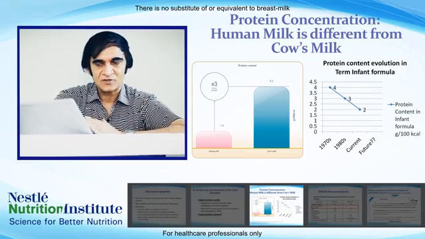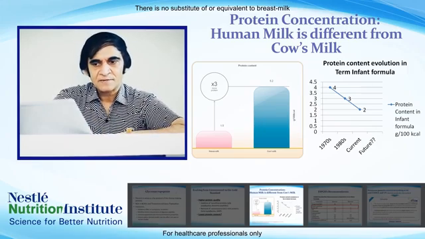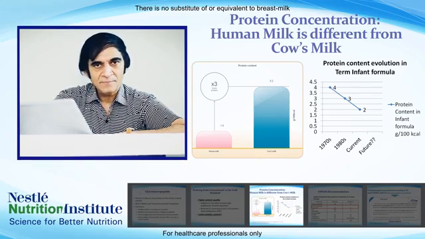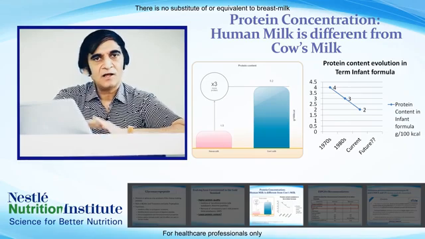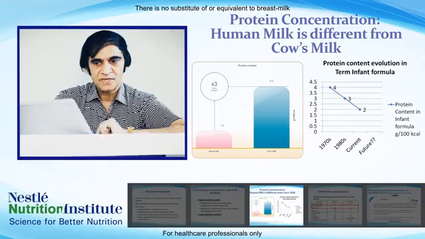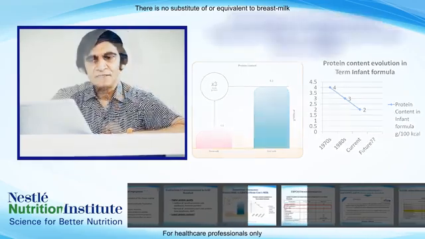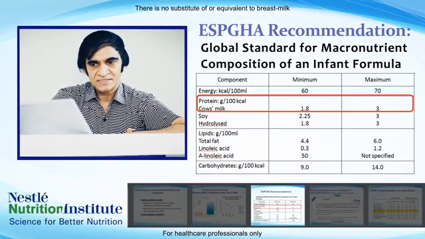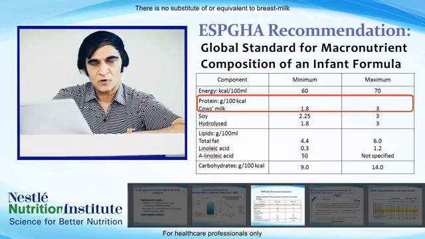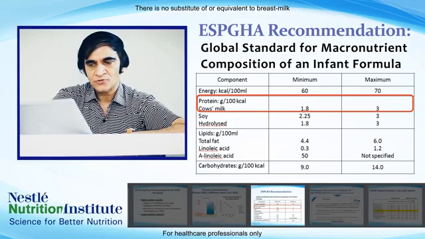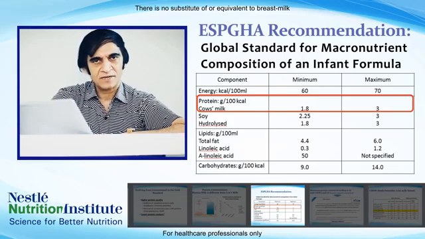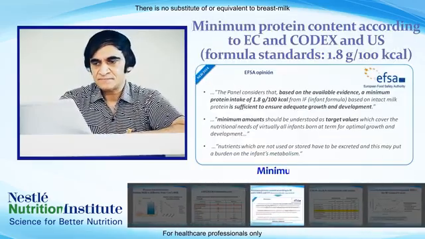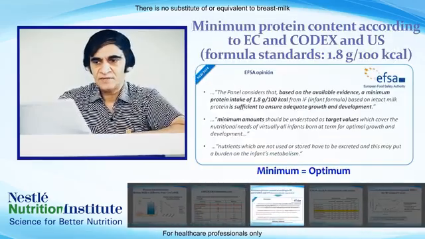In this slide, the left hand side shows that the protein content of cow's milk is almost 3 times that of human milk. So our aim is to match the protein content of infant formula close to human milk or breast milk. The global standard for macronutrient composition of an infant formula, as I said earlier, targets protein content close to human milk. So our target for the protein content in infant formula is close to 1.8 gram per 100 kilocalories. The panel considers the EFSA opinion.